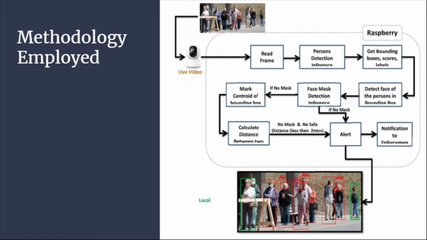Real-time person detection is done with the help of single-shot object detection. After that, we calculate the distance between all the persons detected in the video. If the distance between two people is less than 2 meters, a red bounding box is shown around them, else a green box is shown. The result of the SSD model extracts a person mask and displays a bounding box. The proposed system monitors public places continuously, and when a person without a mask is detected, his or her face will be highlighted. This will reduce the COVID 19 spread.